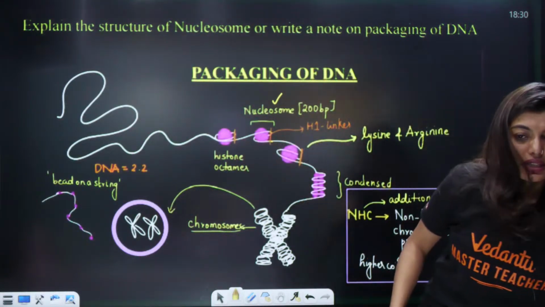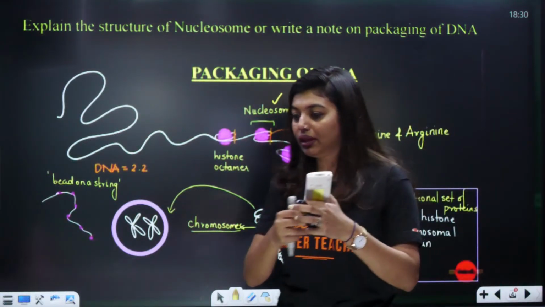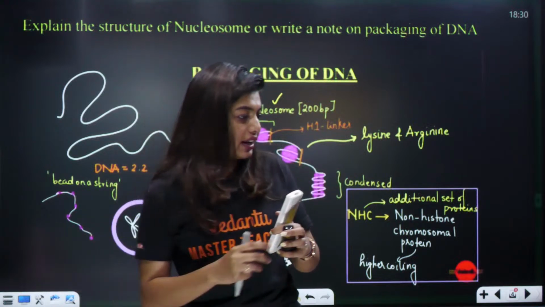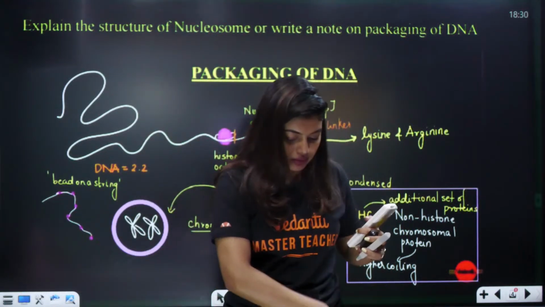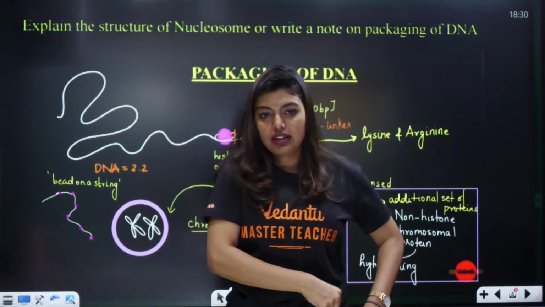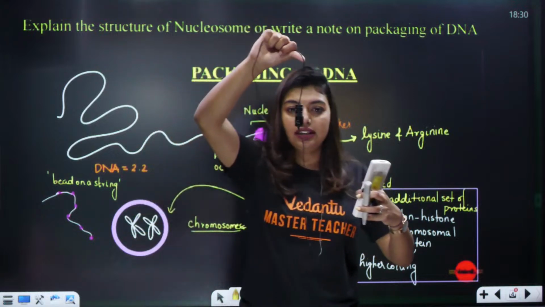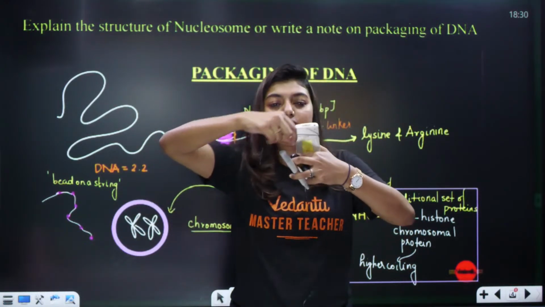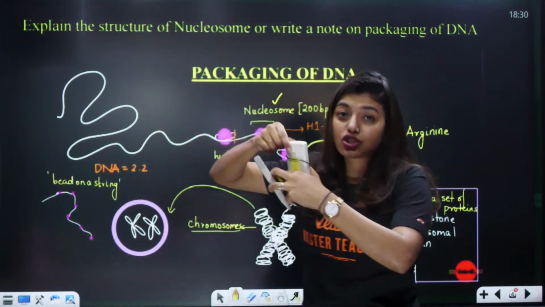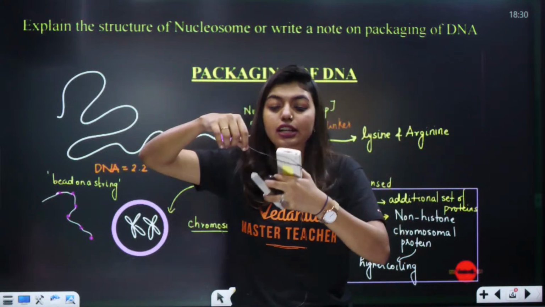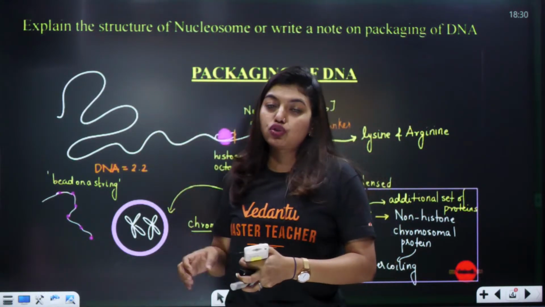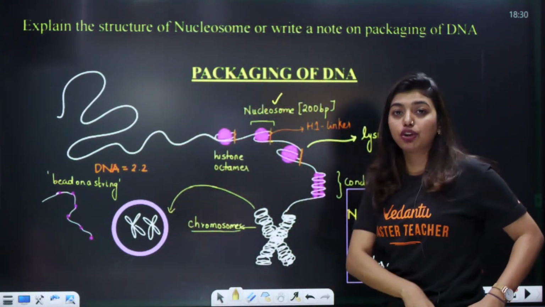Clear? So let's say this is the histone octamer, and I do not have a thread right now. So imagine, okay, let's take this mic. Say this is the DNA thread. So if it is going around like this, the remote is the histone octamer, this thread is the DNA, so together I will call it a nucleosome. So that is how you do the packaging of DNA, okay.